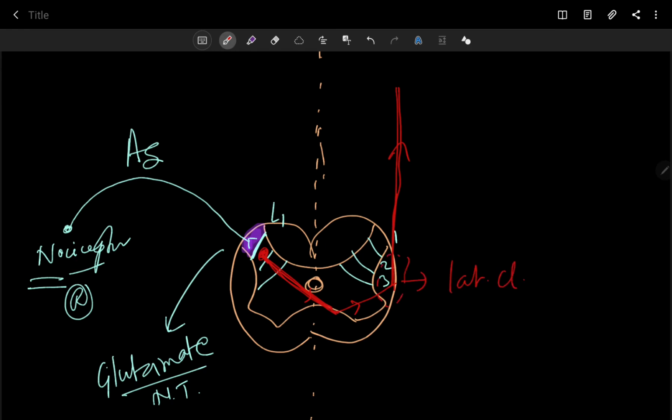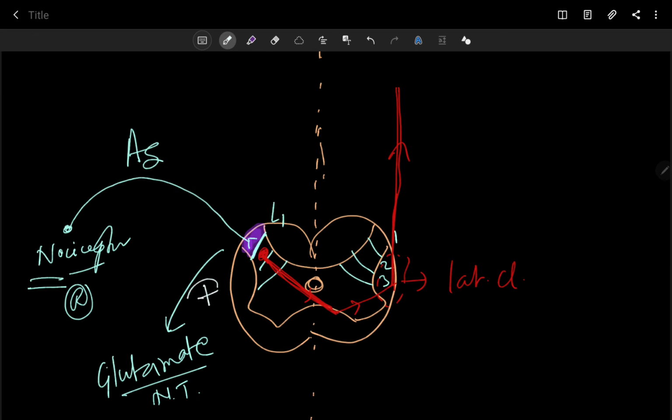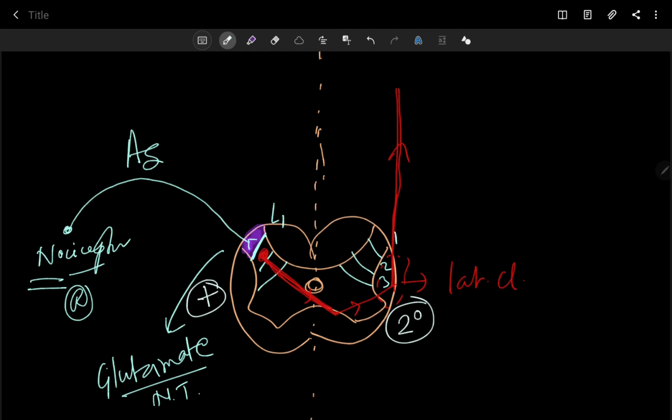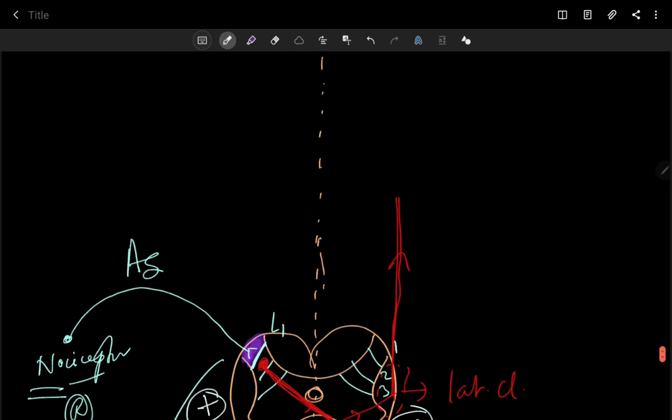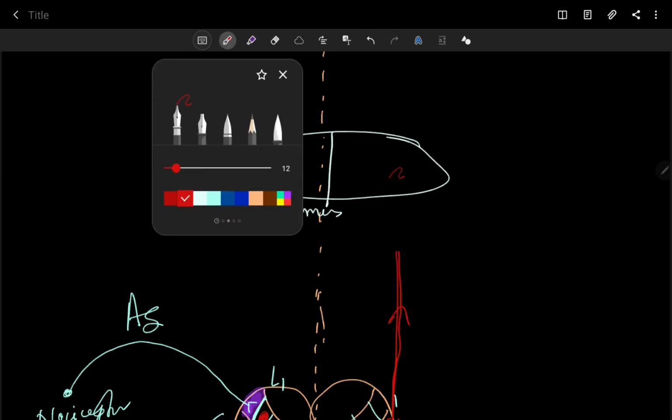You all know that glutamate is the activating or stimulatory neurotransmitter, which stimulates this second order neuron. So A delta, this is also A delta, the second order neuron, which I am drawing with red. And where does this second order neuron reach? It reaches the thalamus.